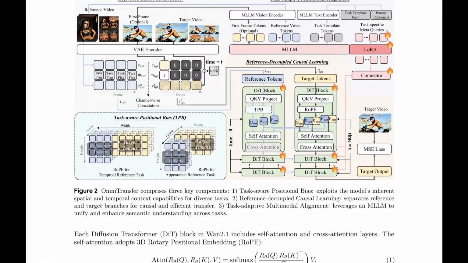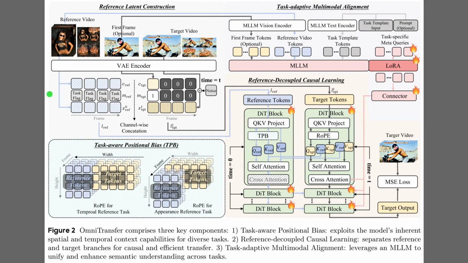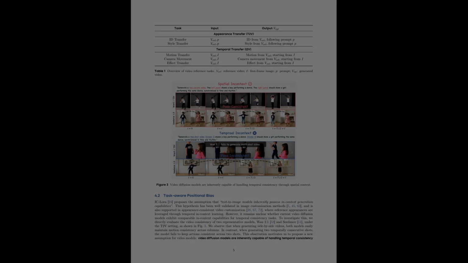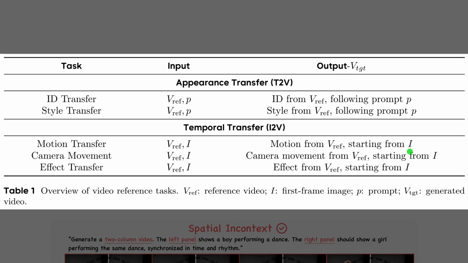While Figure 1 showcased the results, Figure 2 unpacks the architecture behind them. On the top left, the reference latent construction encodes the input videos into a compressed format. The top right shows the task-adaptive multimodal alignment, which uses a multimodal large language model to create task-specific guidance. This feeds into the reference-decoupled causal learning module on the bottom right, where the model generates the target video while keeping the reference stream stable. Finally, the bottom left details the task-aware positional bias, which adjusts the spatial and temporal embeddings to align features correctly for the chosen task.